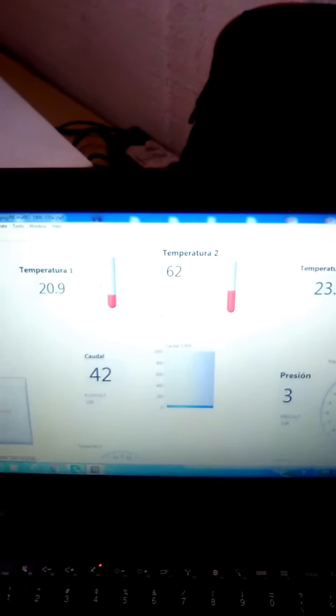Between 3 and 4 minutes we aim to obtain the steady state. Three bars, 500 RPM, well, 62 point, temperature 0.2 in the compressor.